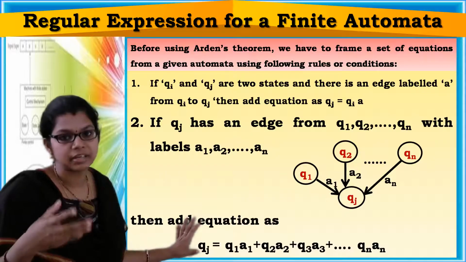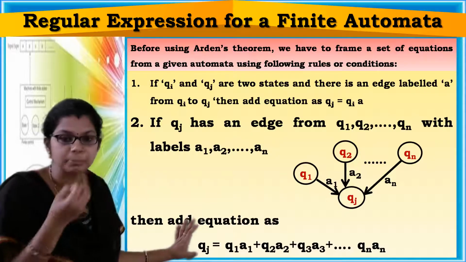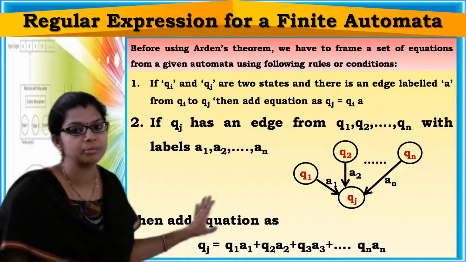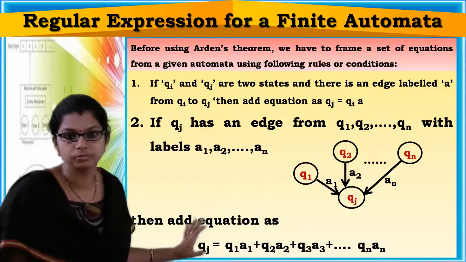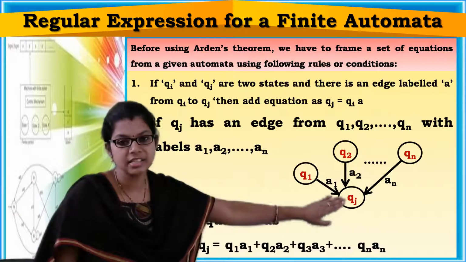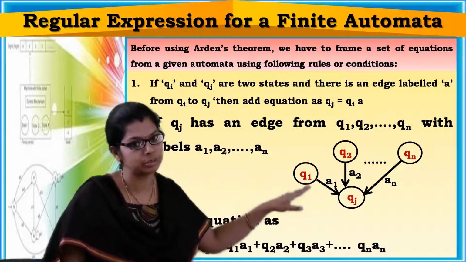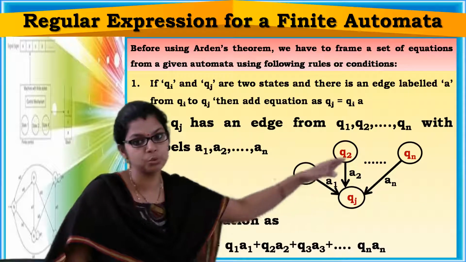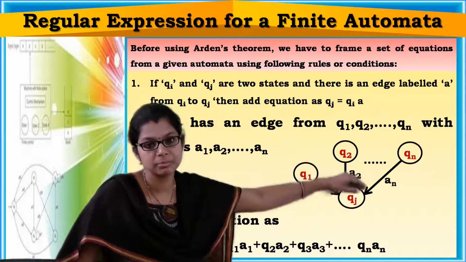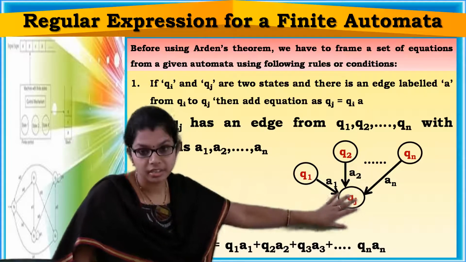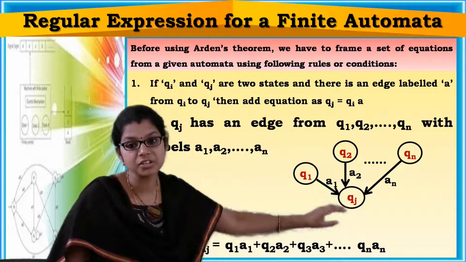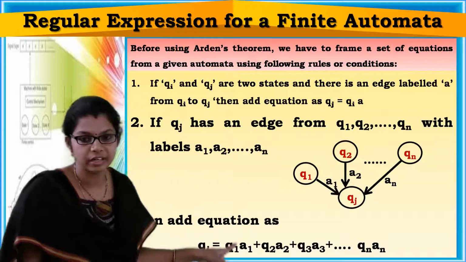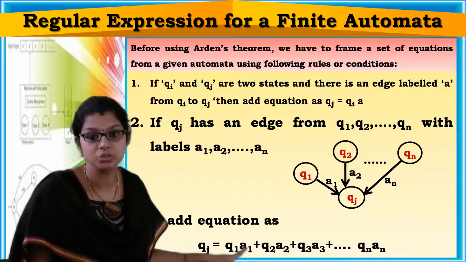Okay, multiple transitions. If a state has multiple transitions coming to that particular state, then you can make use of this rule. See, Qj is having transitions from Q1 on input symbol A1, from Q2 on input symbol A2, and from Qn on input symbol An. So then you can add the equation for this state Qj as Qj equal to Q1A1 plus, meaning union, right?